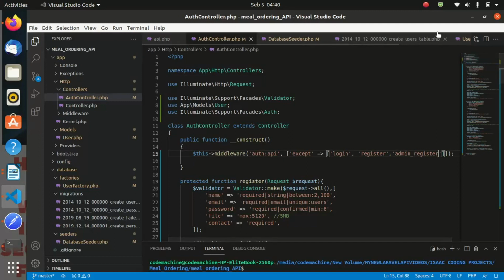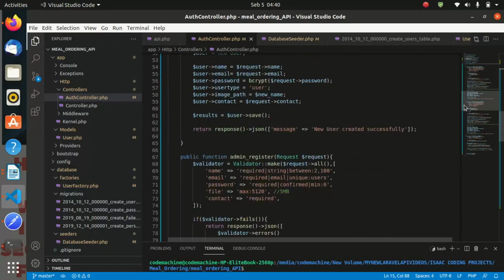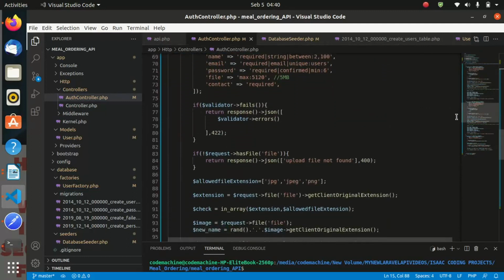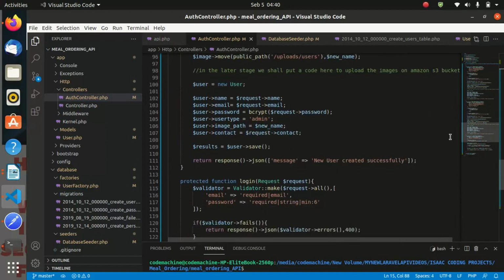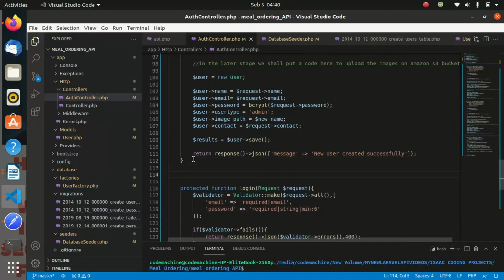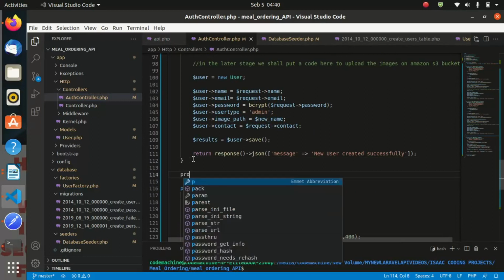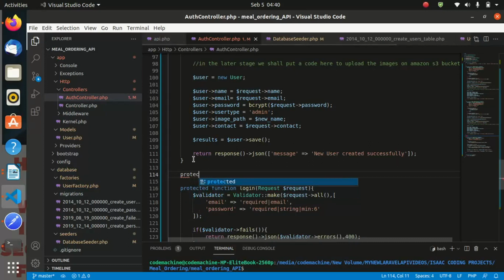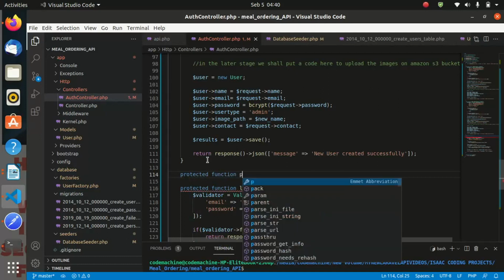So let us scroll down just below this function and say protected function profile.